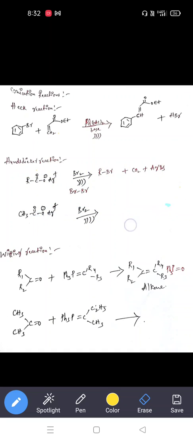So coming to the Hunsdiecker reaction, this is also a very simple reaction. We take silver carboxylates. Generally, this is the reactant we are using, silver carboxylates.